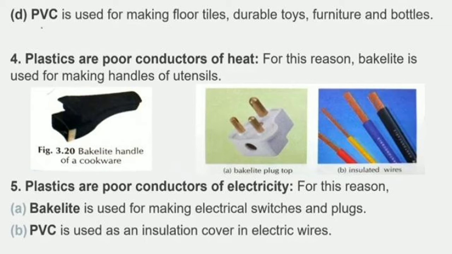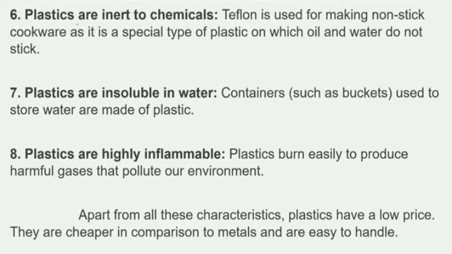Plastics are poor conductors of electricity, right? Therefore, bakelite is used for making electrical switches and plugs. PVC is used as an insulation cover in electric wires. Plastics are inert to chemicals.